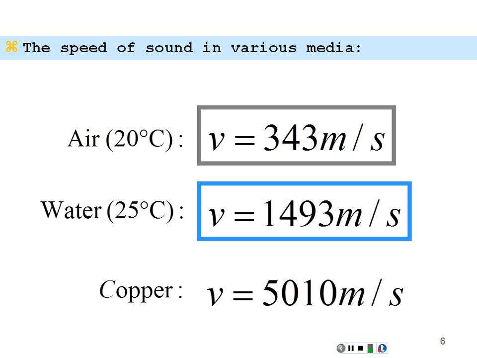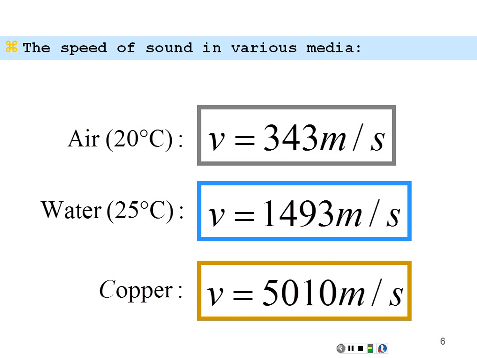Copper. A solid like copper, speed of sound is 5,010 meters per second. So much faster. It has to do with the fact that the structure is more organized in a medium like copper, where it can be transported from electrons to electrons through the medium much faster. So the speed of sound is much faster in a good solid than it is, say, in air or even in a liquid like water.